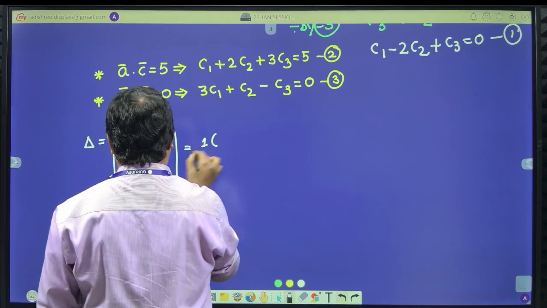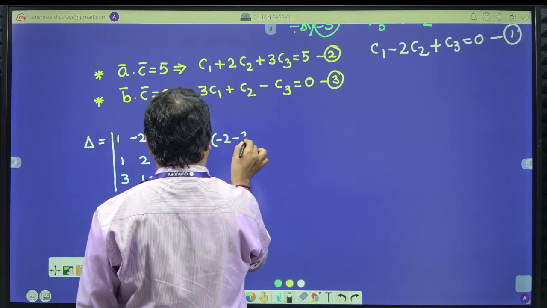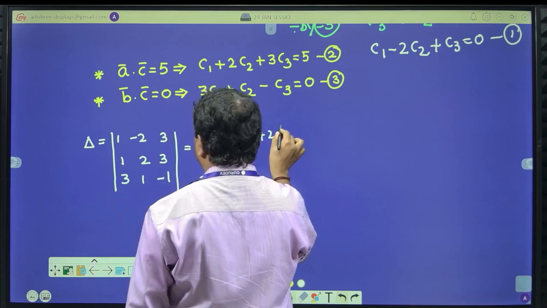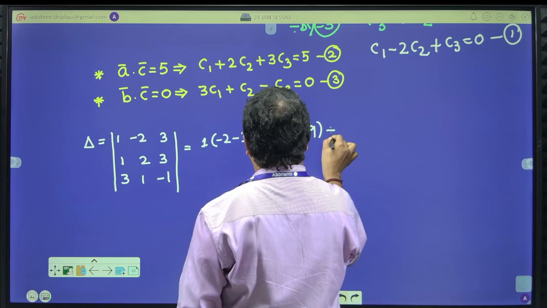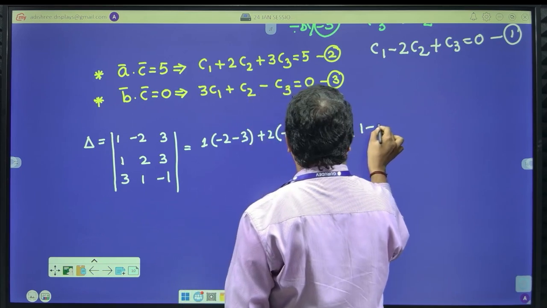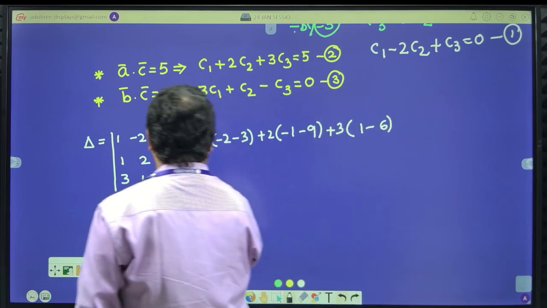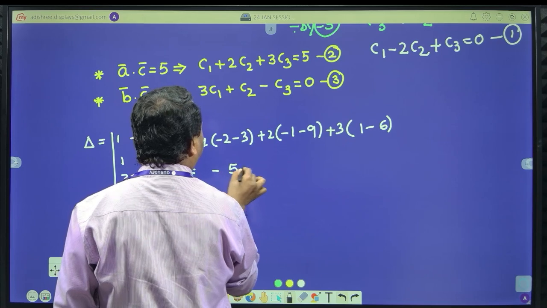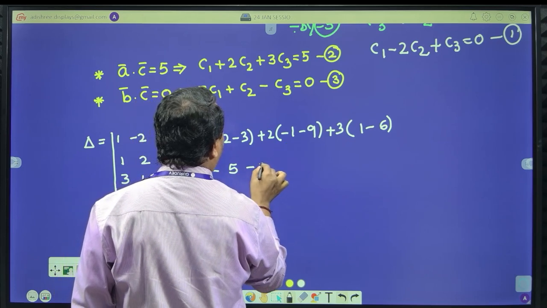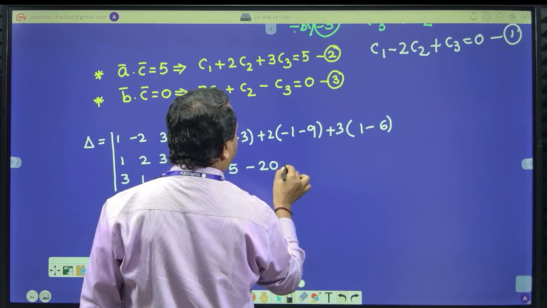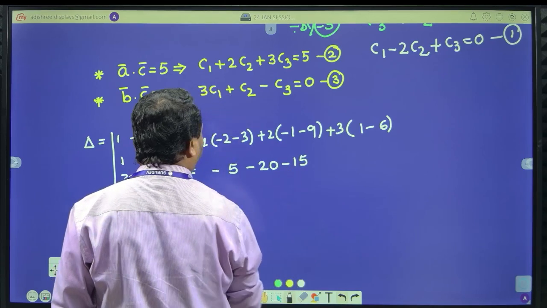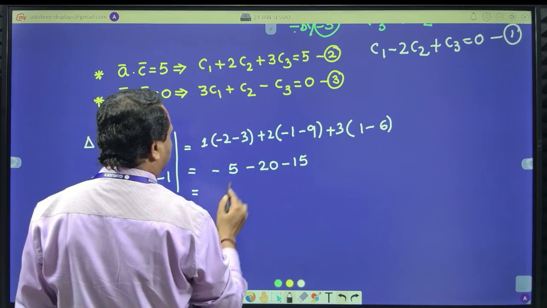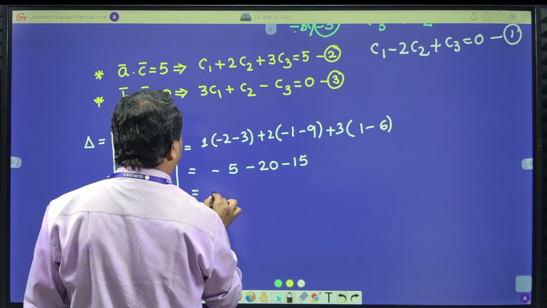What we get: 1 times of minus 2 minus 3, minus of minus plus 2, minus 1 minus 9, plus 3 times of 1 minus 6, which must be equal to minus 5, 10 into 2, 20, minus 5, minus 15, that will become 25, and 5, minus 40.